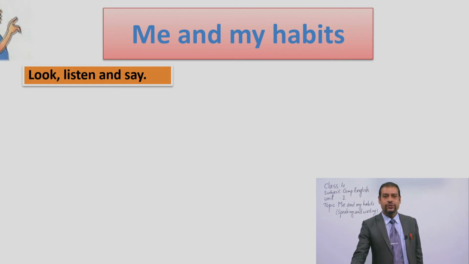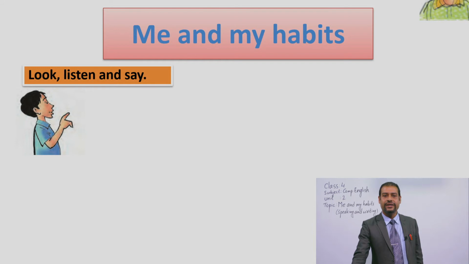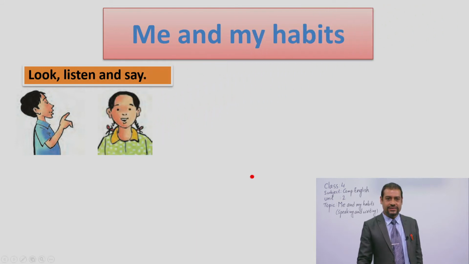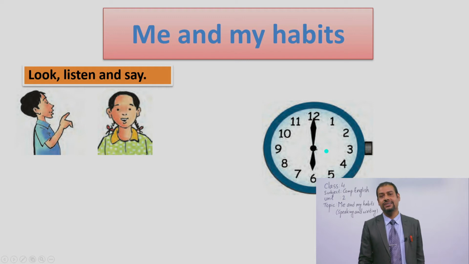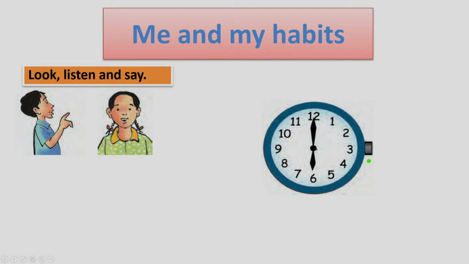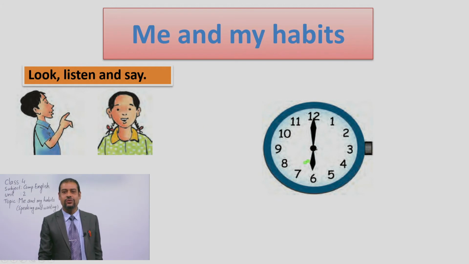So I want to show you, see, there are 2 characters, okay. What do you see there? There's a boy and there's a girl. Very good. And what do you see here? Yes, it is a wall clock again. Now can you tell me the time looking at this clock, dear students? What time is it now? Yes, very good. It is 6 o'clock.